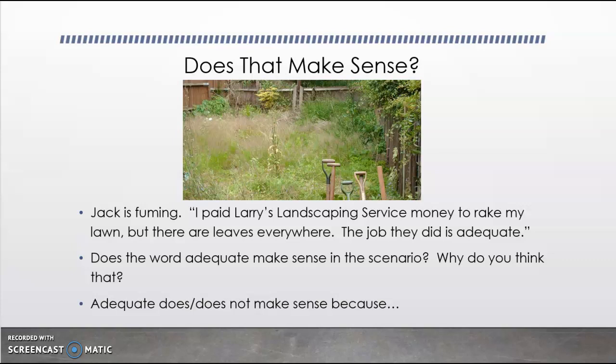Well, if we know that adequate means good enough or enough, then in this example, adequate's not really going to make sense because they really didn't do a good enough job. I think the correct word that we need to use here is inadequate. The job they did is inadequate, meaning there's leaves everywhere. They did not do a good job. They did not do enough.